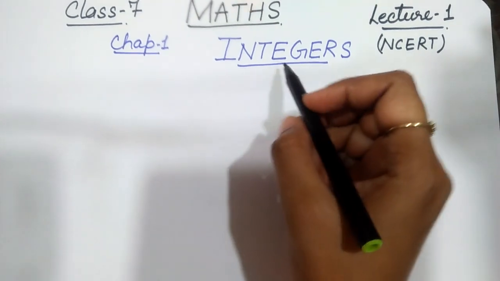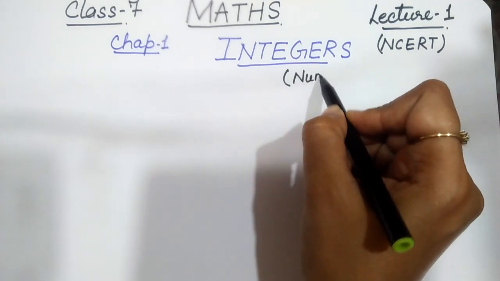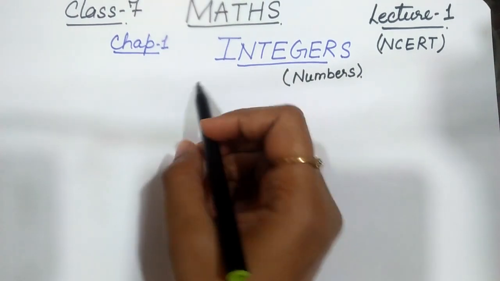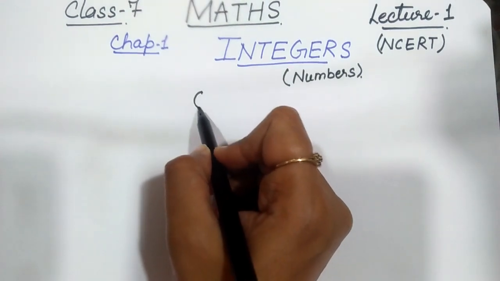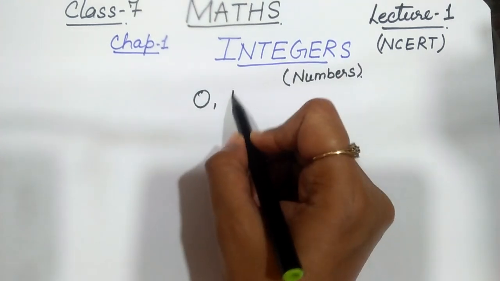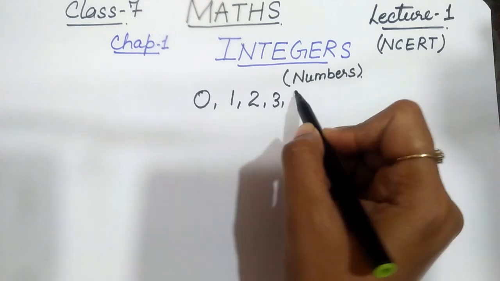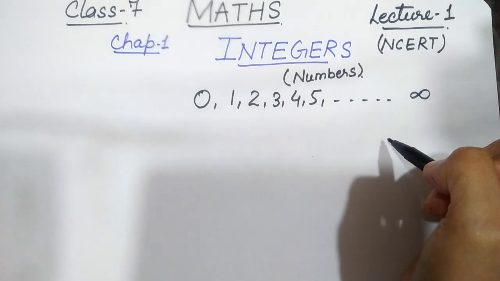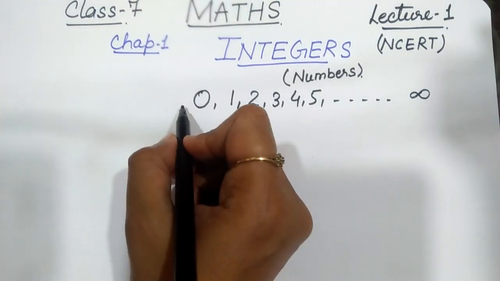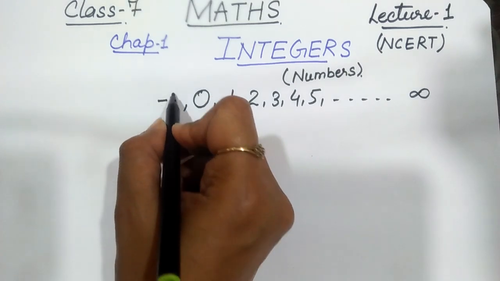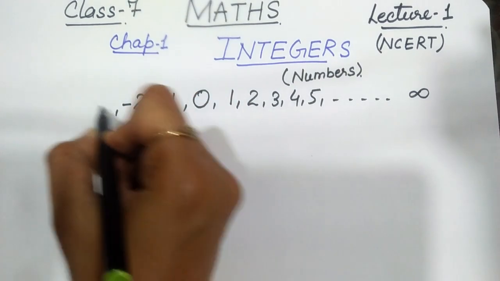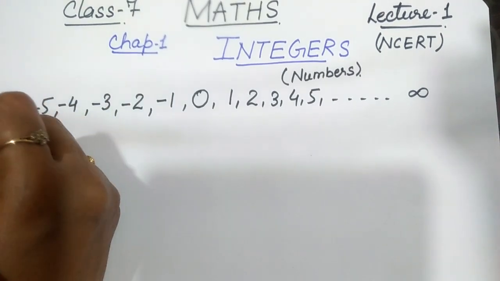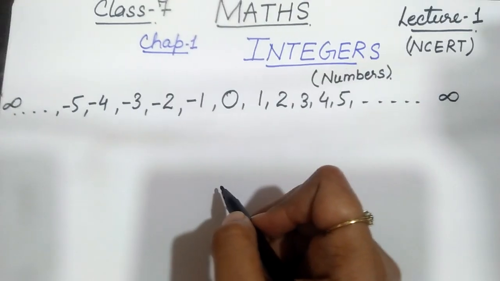What are integers? Integers are the numbers. So what numbers? The numbers starting from 0 and all the numbers, meaning 1, 2, 3, 4, 5 and so on up to infinity. Together with this, some negative numbers are also there: -1, -2, -3, -4, -5 and so on up to infinity.